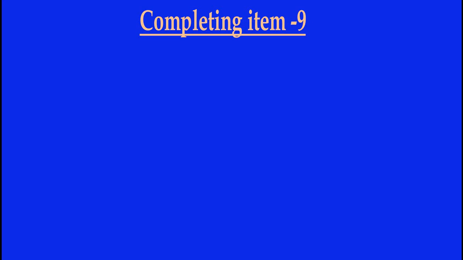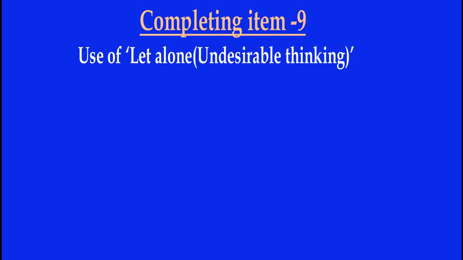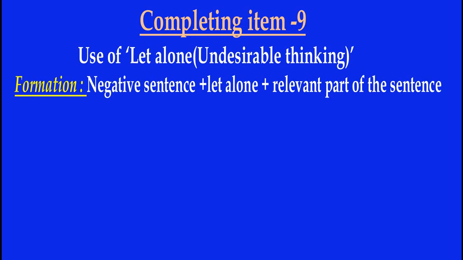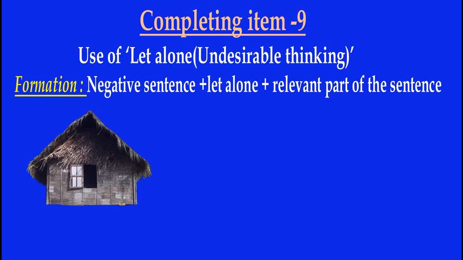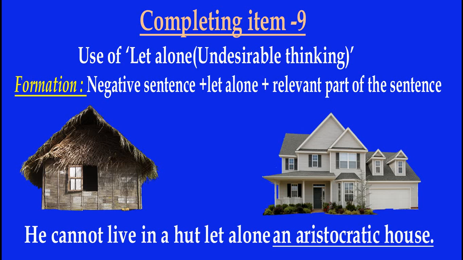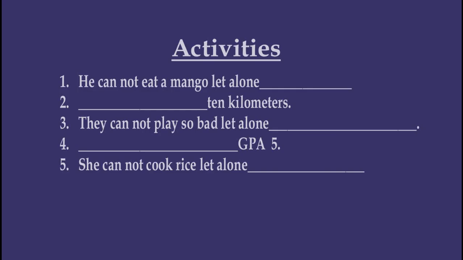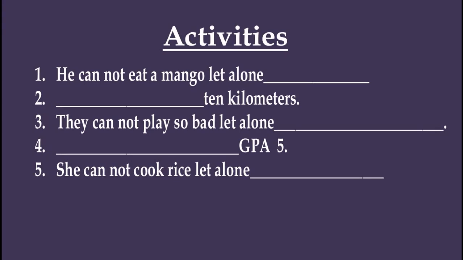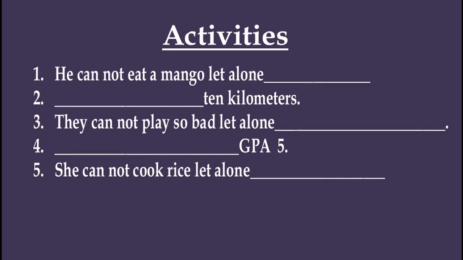Completing item number 9. Use of let alone, undesirable thinking. Structure is: negative sentence plus let alone plus relevant part of the sentence. Look at the example: He cannot live in a hut, let alone an aristocratic house. Activities for you. You can use let alone and complete the following sentences.